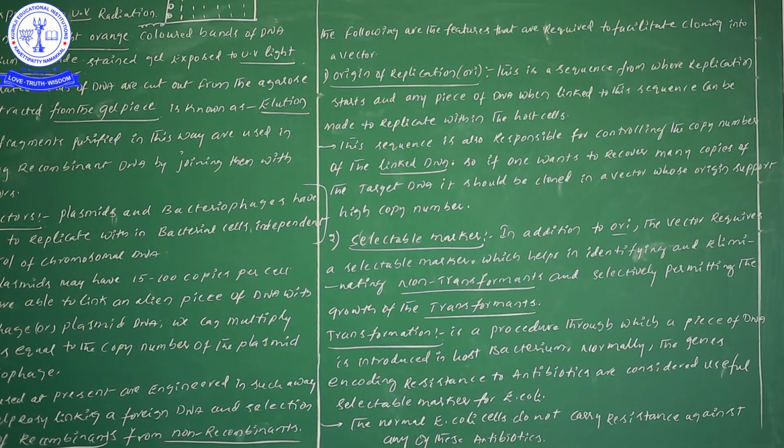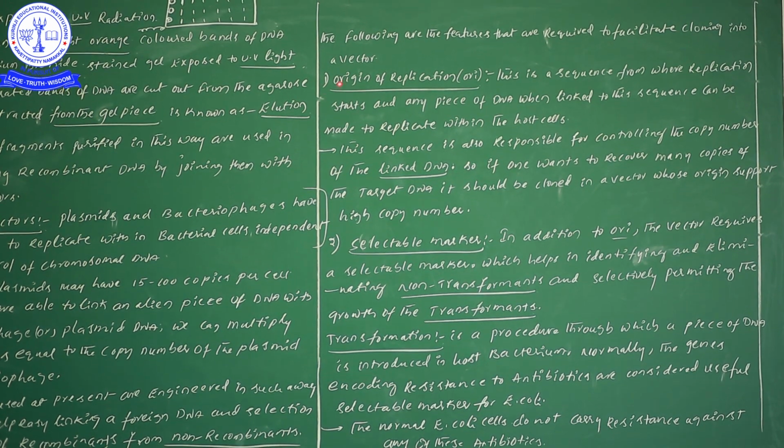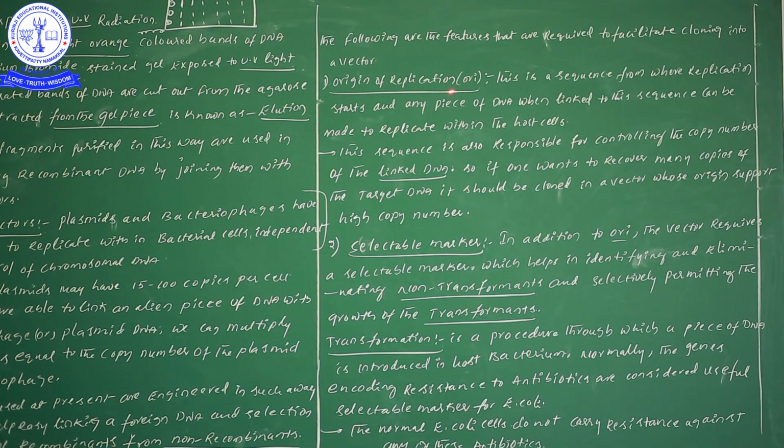Now before going to the next video, let us continue to learn here. That is origin of replication, simply ORI. Did you hear this before? Don't forget, yesterday only I gave an explanation on this. So there, origin of replication. Let us have a look at this. This is a sequence from where the replication starts. The word itself gives information: origin means starting. Which one is going to be started? Replication. So that is the point.